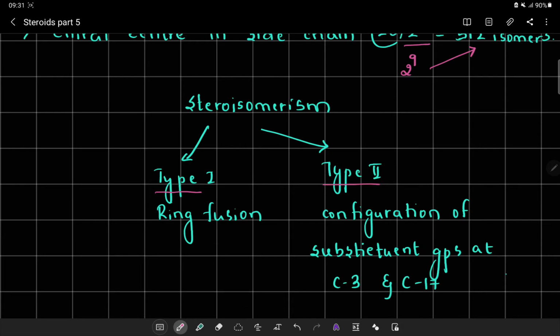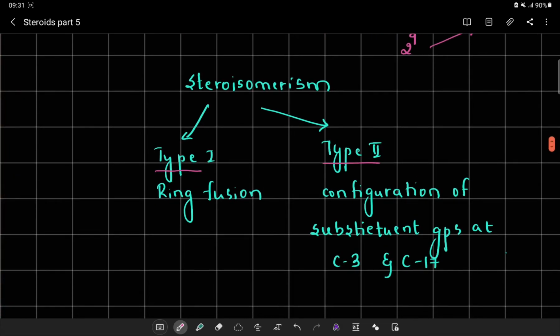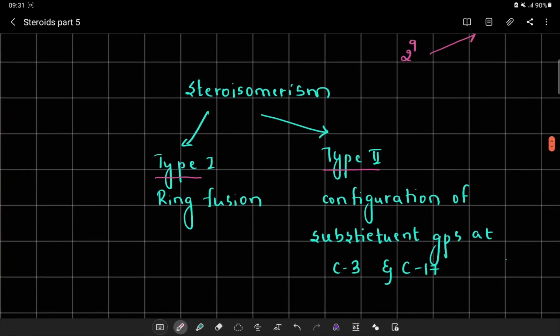Type 1 deals with the ring fusion, and type 2 deals with the configuration of substituent groups at C3 and C17. That means type 2 tells about the side chain system and the configuration at C3 and C17.